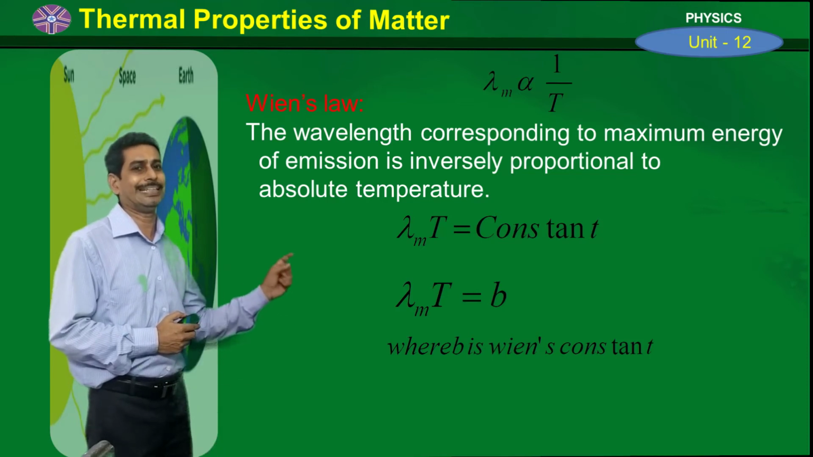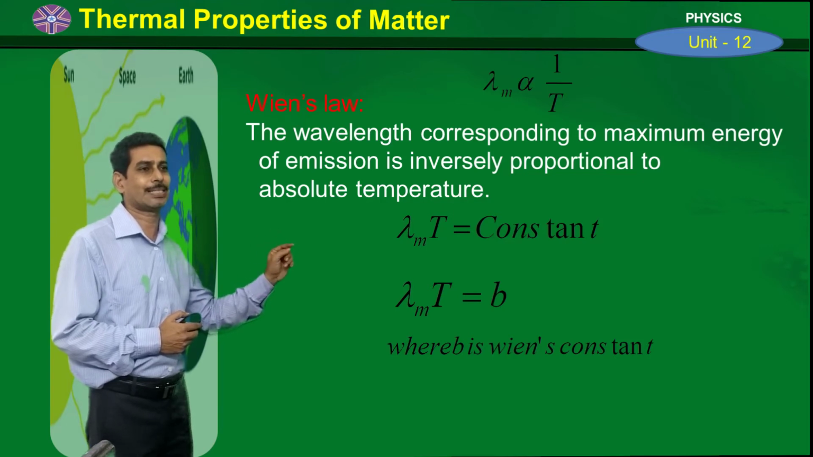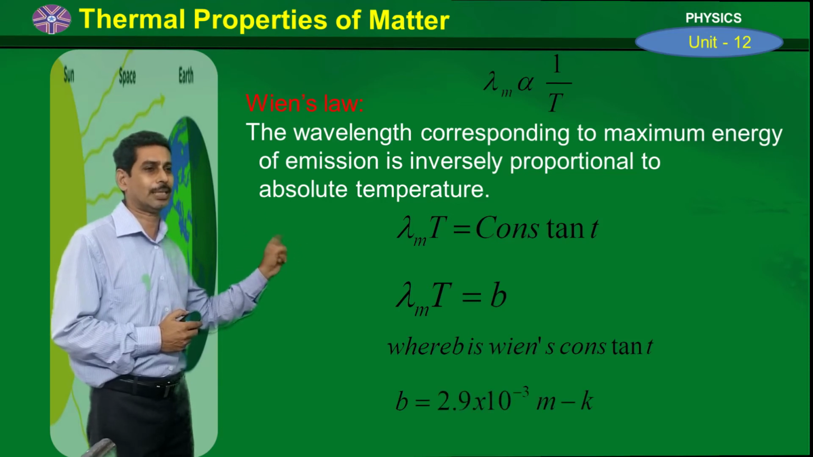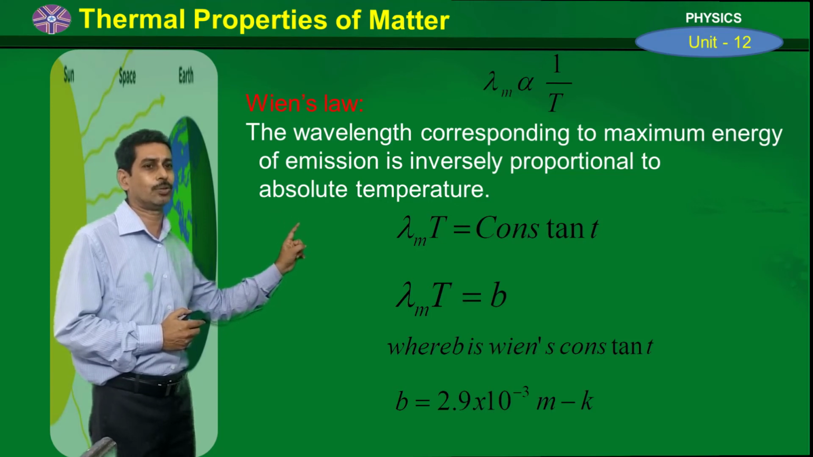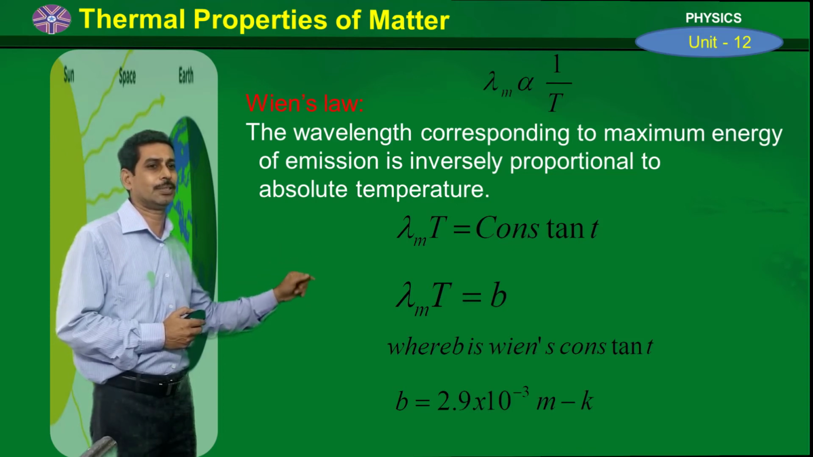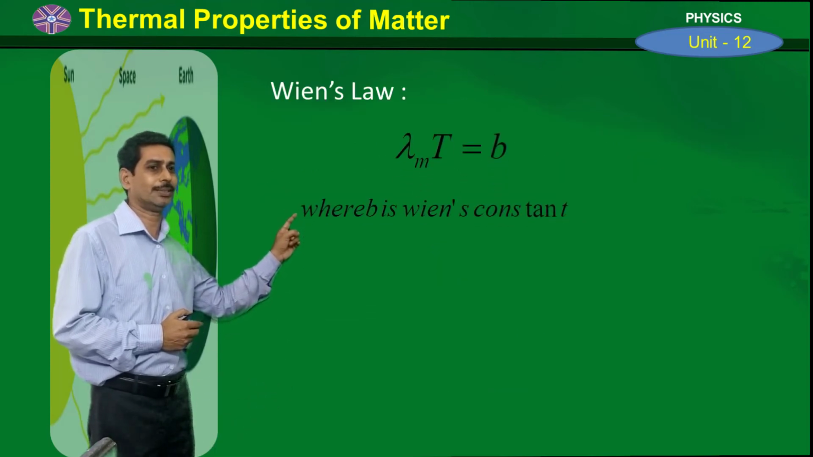Now you can find the units and dimension formula for the Wien's constant. We know the unit for wavelength is meter or centimeter. That is, in MKS the unit of wavelength is meter, and in CGS the unit of wavelength is centimeter. Whereas for temperature, the MKS unit is Kelvin, whereas the CGS unit is taken as degree centigrade. So the unit for Wien's constant in MKS is meter Kelvin, or in CGS it is centimeter degree centigrade. The value of b is 2.9 into 10 power minus 3 meter Kelvin. This is the value in MKS units.